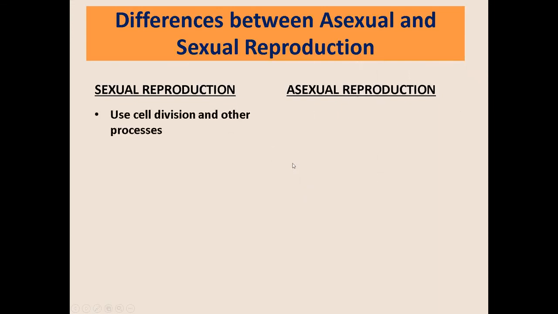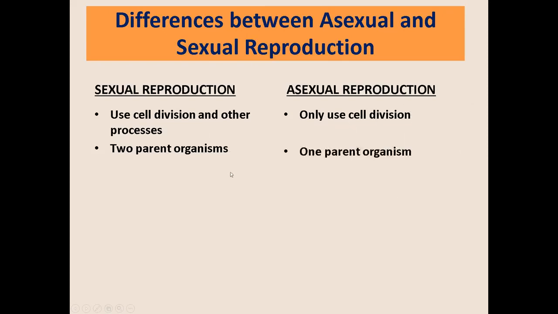Let us now differentiate sexual reproduction with asexual reproduction. Okay. In terms of cell division, okay, for sexual reproduction, for the processes, it undergoes cell division and other processes. Okay? So, bukod sa cell division, fertilization din nangyayari sa sexual reproduction. While for asexual reproduction, nagkakaroon lang ng cell division kahit walang fertilization. Okay? For sexual reproduction, kailangan ng two parents. Okay? And for asexual, one parent is needed. Okay? Or one parent is enough.